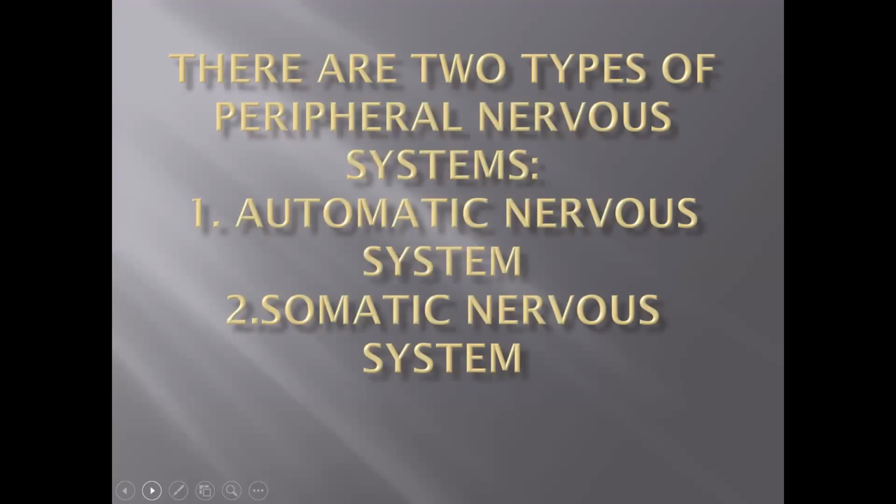There are two types of peripheral nervous system, that is autonomic nervous system and somatic nervous system.